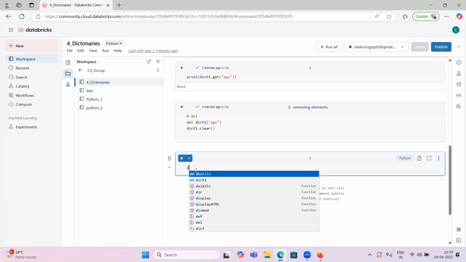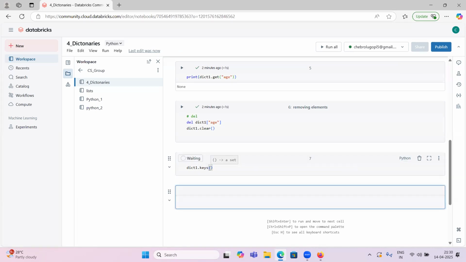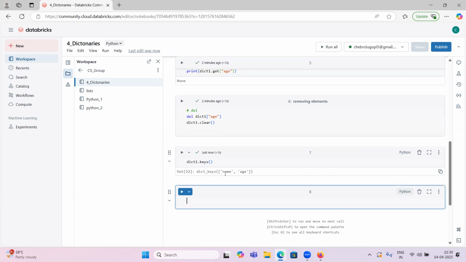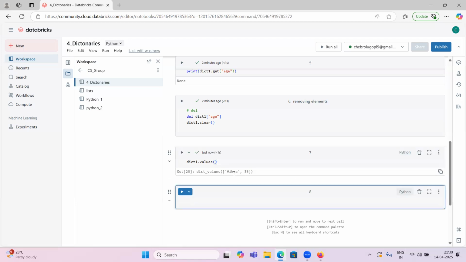So what you can do, dict one. We have created dict one, right? On top of this, if you use these keys, it will provide you whatever keys we have. You can see name and age are keys, right? It will print all the keys available for that dictionary. If you want to know what values it has, just give the variable dict one and values. It will print you the values.